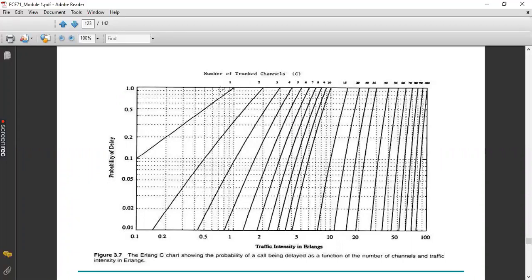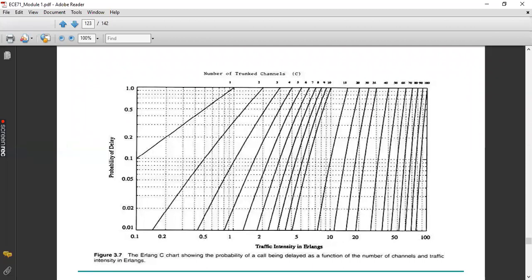So if you know the value of C and the probability of delay given in the question, correspondingly you will be able to find capital A from the X-axis and Y-axis intercept. So you need to find the lower X-axis intercept and calculate capital A. So if you know the two parameters from the given question, accordingly you can find capital A from the Erlang C chart.